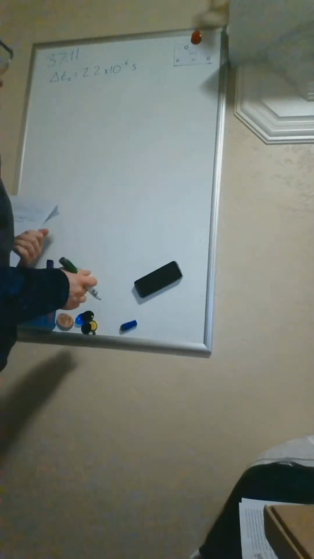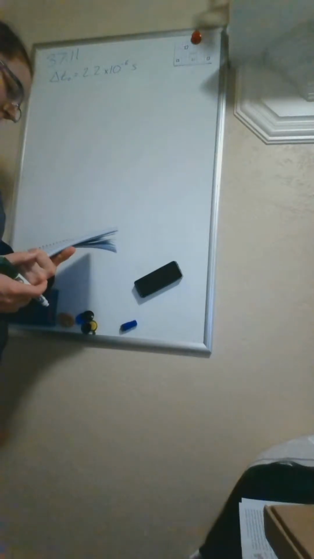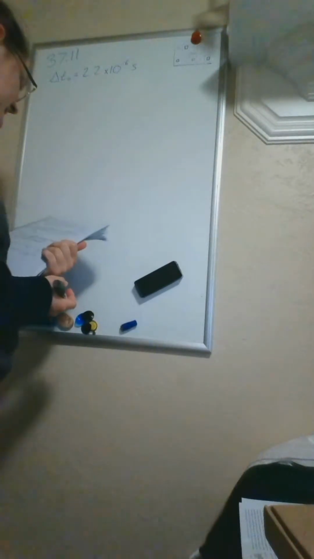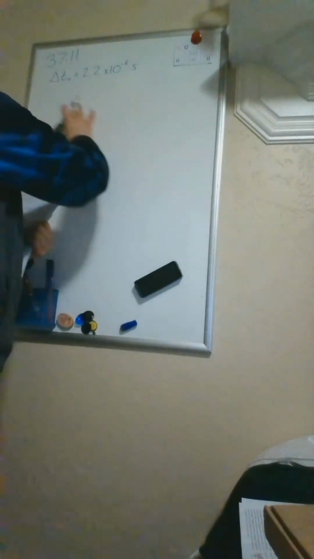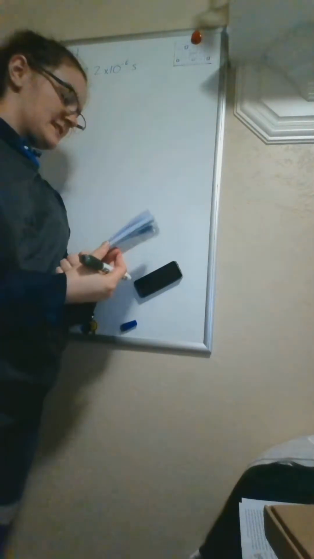I'm doing 37.11 now, and this one is talking about muons, some kind of particle. It says that the time it lives in its own reference frame is 2.2 times 10 to the negative 6 seconds. The very first part of this question asks, how far does it travel in its own reference frame?